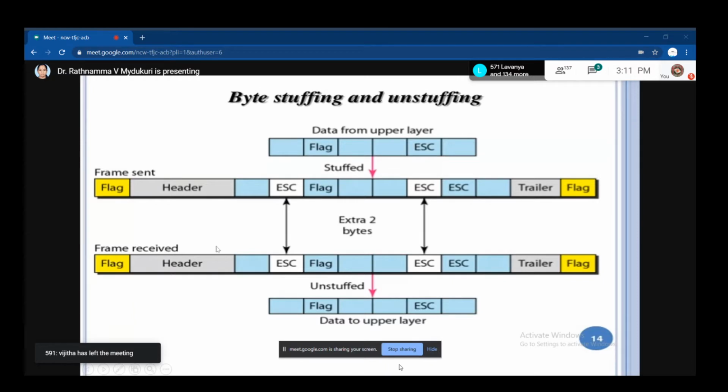It removes all these extra bits and passes only the original data to the upper layer, the network layer of the receiver. This process is called unstuffing, and the other process is called stuffing. So this is the byte stuffing and unstuffing mechanism.